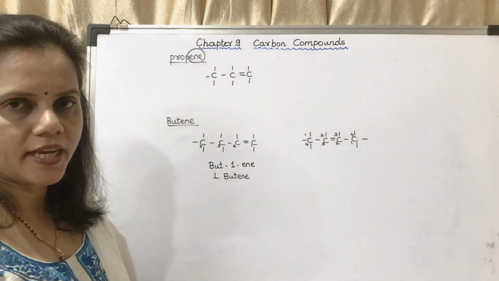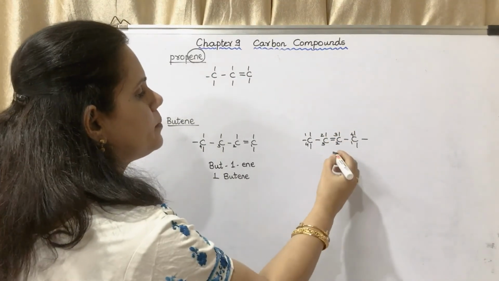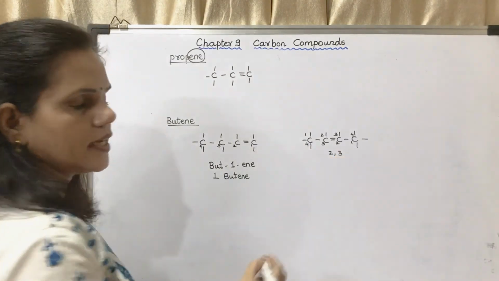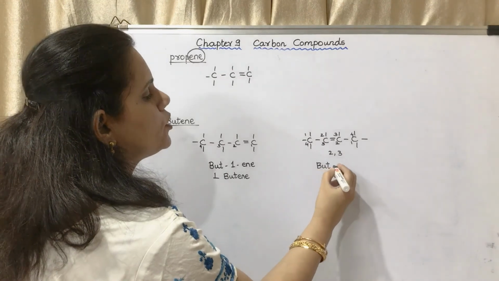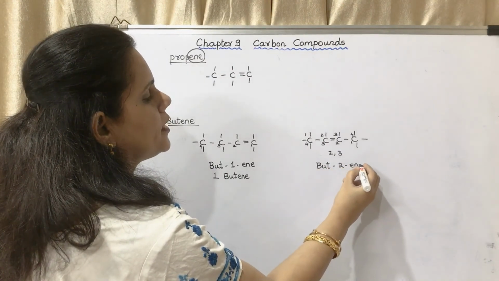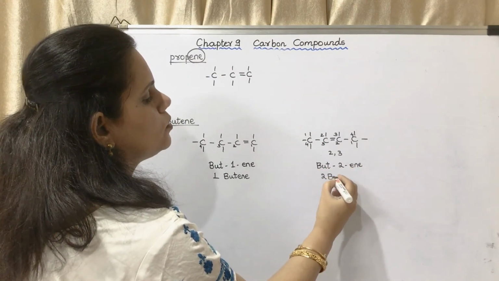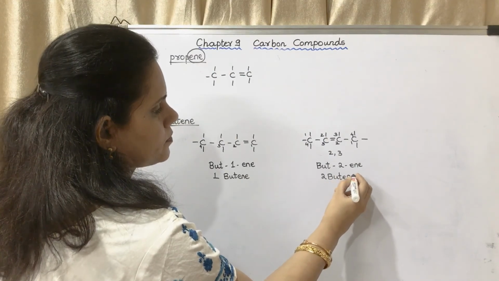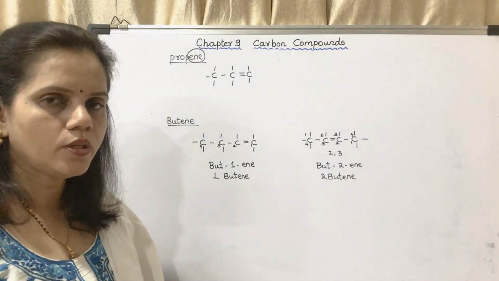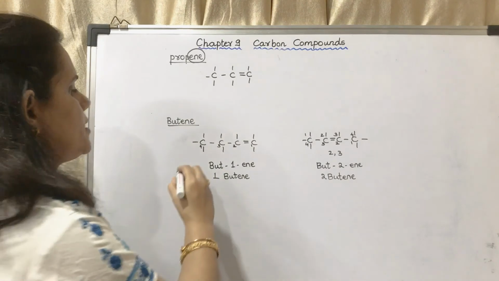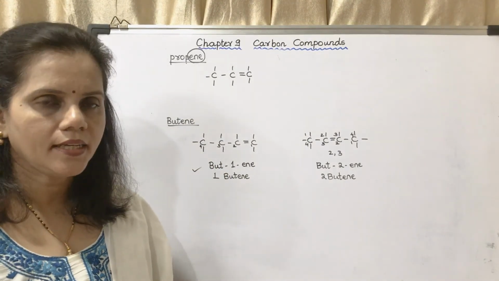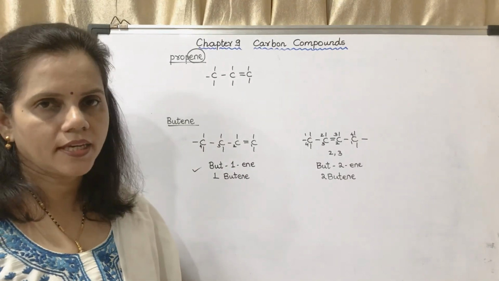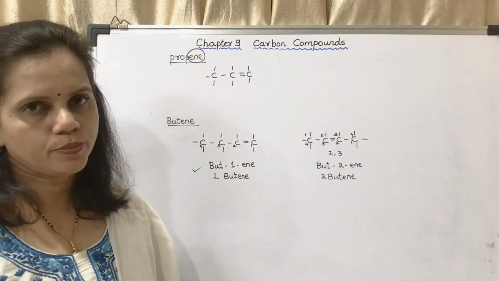I have to take the smallest number. It is in between 2 and 3. I will take the smaller number, so it will be but-2-ene or 2-butene. These questions are asked. You are asked to draw but-1-ene or but-2-ene, or 1-butene, 2-butene.